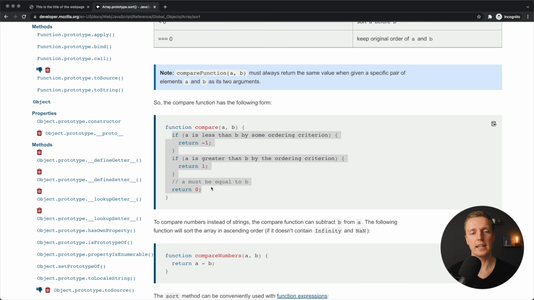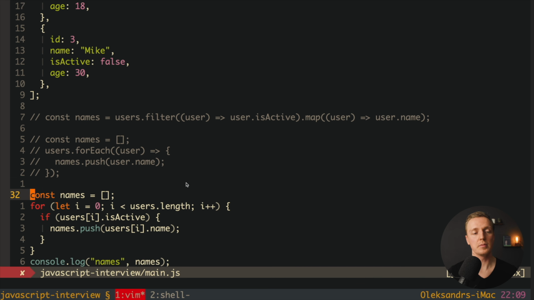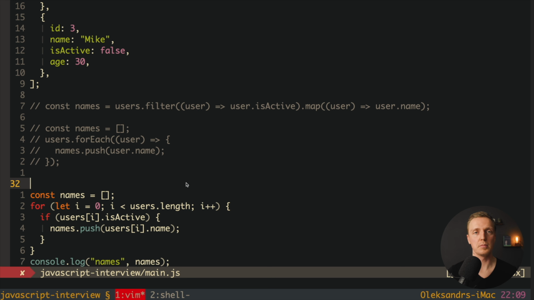As you can see inside, we can return -1 if a is less than b, then we will reorder it. Now we must return 1 if a is greater than b, and we're returning 0 if they are equal. And this is exactly what we must do here. So in all these three cases, we must write the same code. But in the first two variants, it will be kind of ugly, because actually we must do the sorting before our code here. So let's uncomment our code here, and we want to apply sorting.